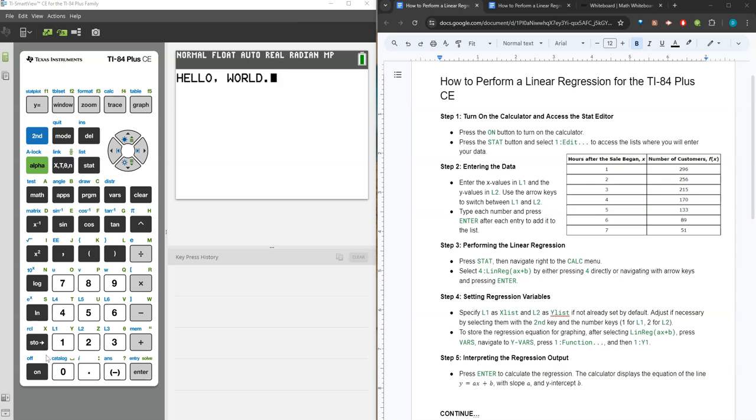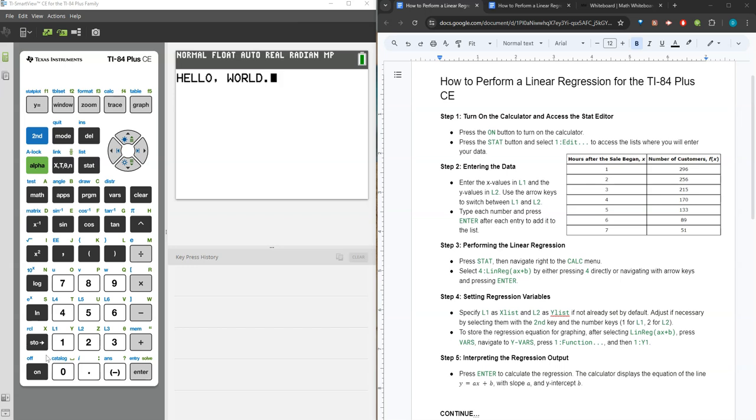Today we'll demonstrate how to perform linear regressions using both the TI-84 Plus CE and Desmos. This guide is designed for teachers aiming to enhance their instructional methods and for students looking to improve their algebra understanding. Together, we'll explore how these tools can be seamlessly integrated into your teaching to enhance learning and understanding.